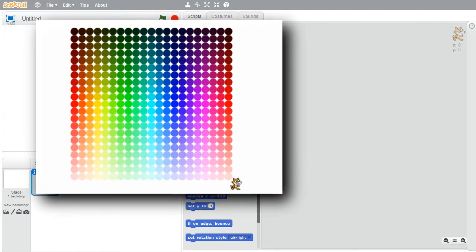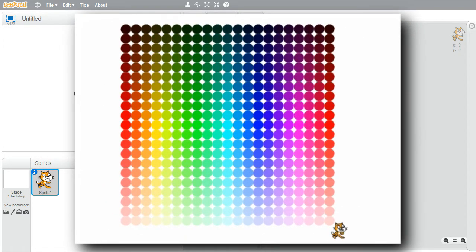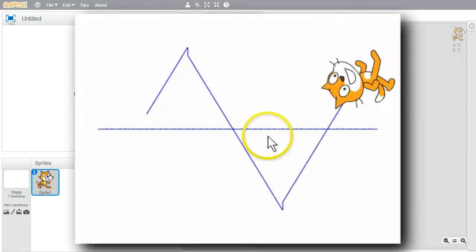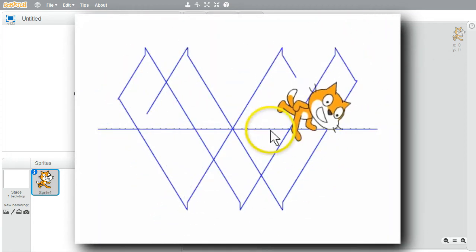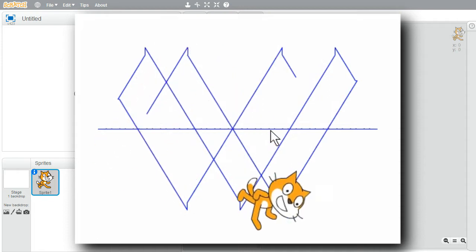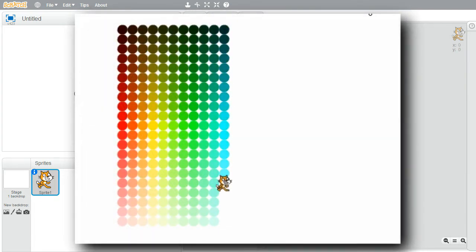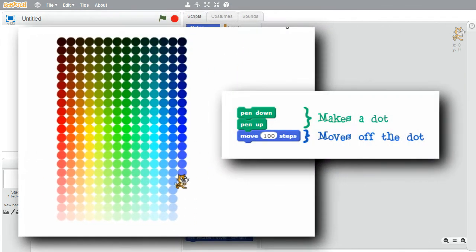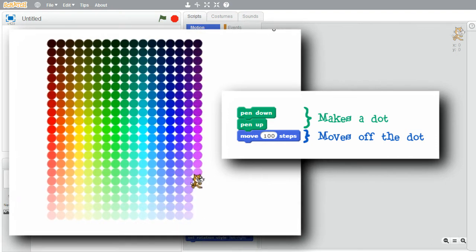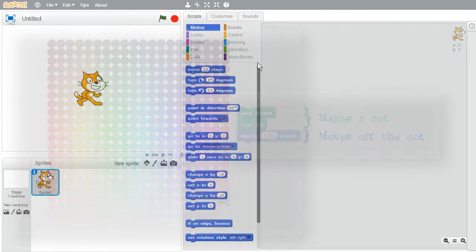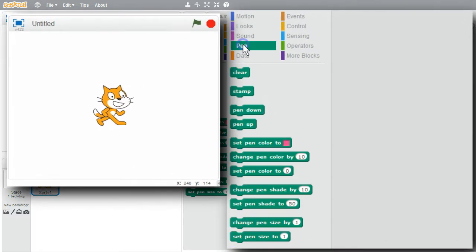This challenge displays the range of color shades. First I'll look at using the pen to draw on a stage. At an earlier challenge, I drew lines on the stage as the cat moved around. Instead of lines, this time I want to make dots of color. I can make a dot by putting the pen down, then bringing the pen back up before I move the cat sprite. I'll go to pen and get pen down and pen up.